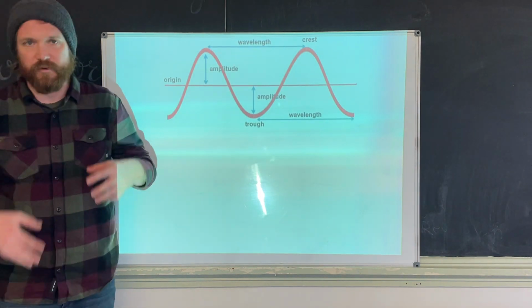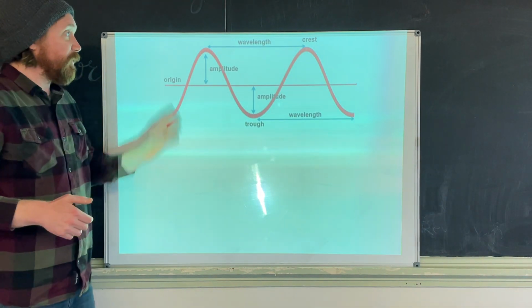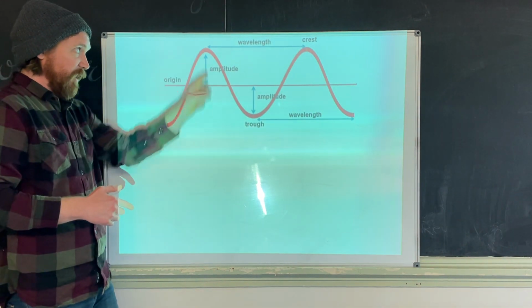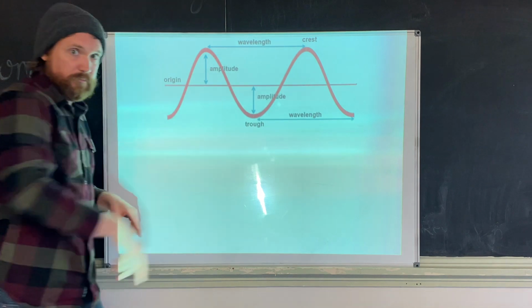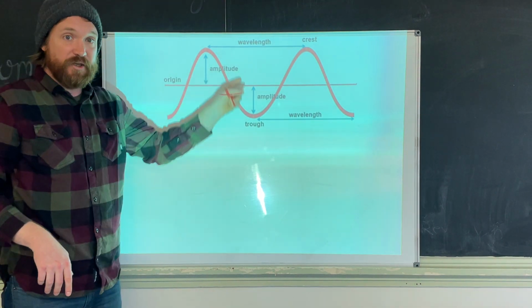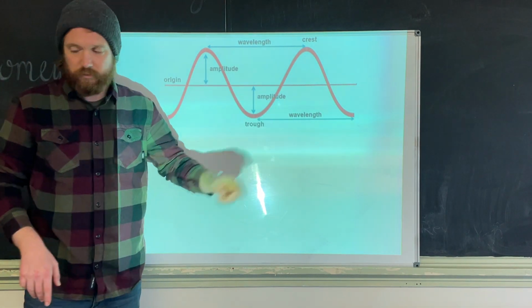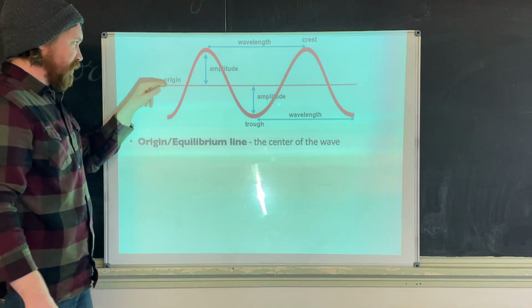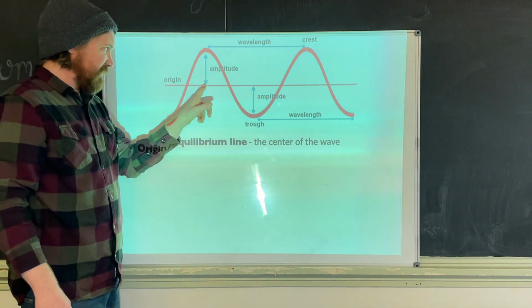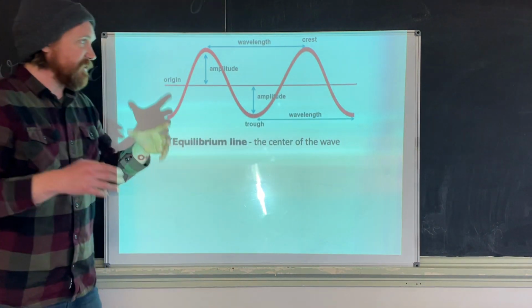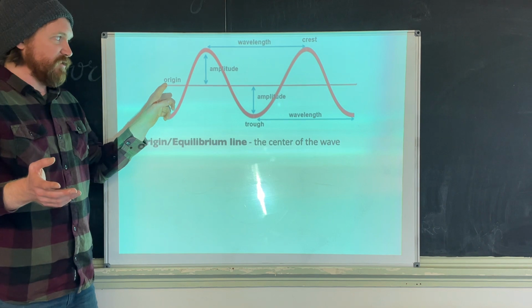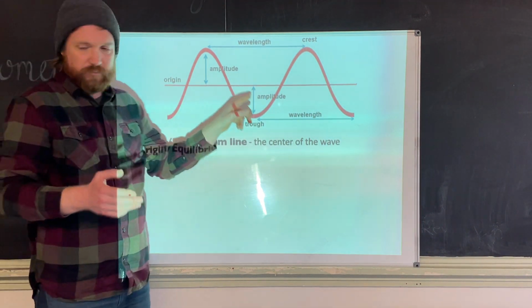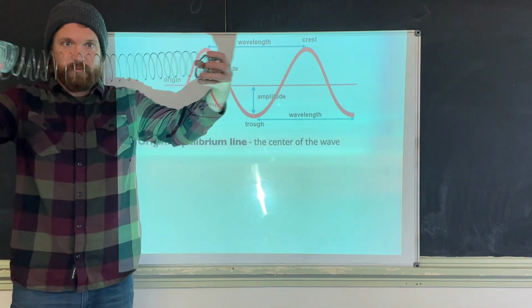So let's talk about the different parts of a wave. All right, so here we have a transverse wave. It is vibrating up and down, okay, as it moves to the right, right? It's vibrating perpendicular to its motion at a right angle. Let's talk about all these pieces. The first thing is the origin line, also known as the equilibrium line, and that's this line that goes through here. The easiest thing to think about is if this was a string and it was flat, if it was taut, this would be the string, right? Or the spring. It's hard to make it flat.